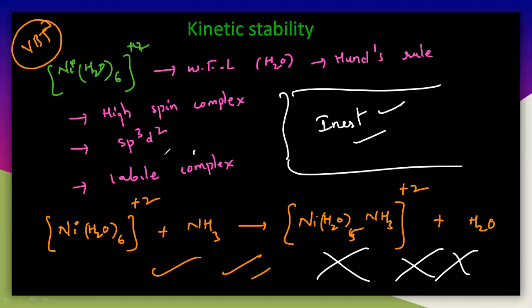But finally and experimentally, this is not labile, this is inert. So this is actually an inert complex. That means this reaction will never occur here. So why? What is the reason here? That can be explained with the CFT theory, that is crystal field theory.